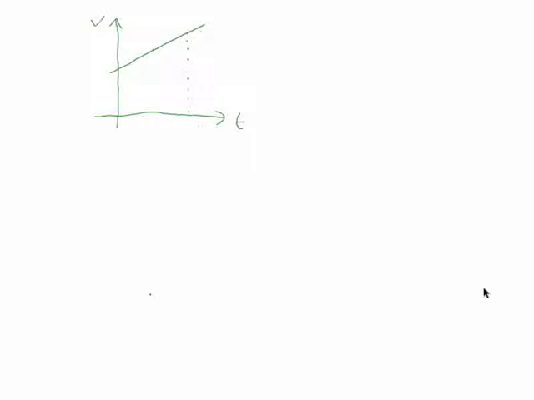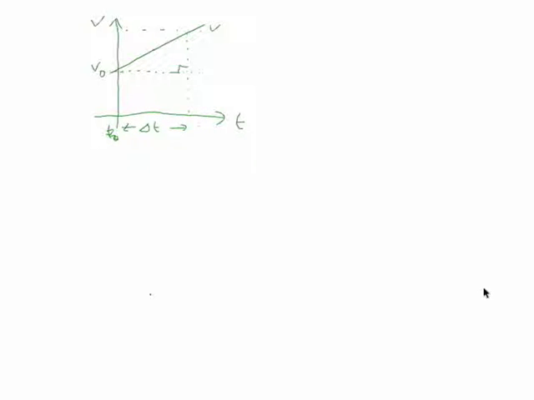So what we're going to do is look at the area under this graph. We can split this area into two parts. We've got a nice rectangle here, so this is the initial velocity, v naught, and this is the final velocity, v. And we've got delta t here.